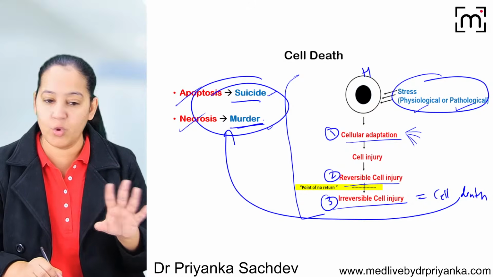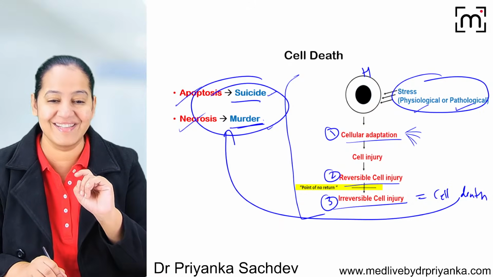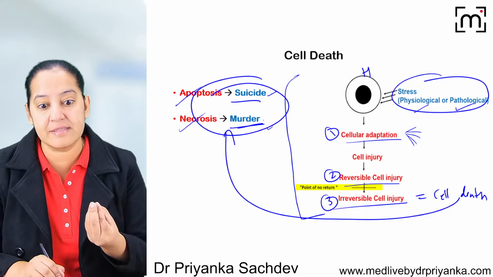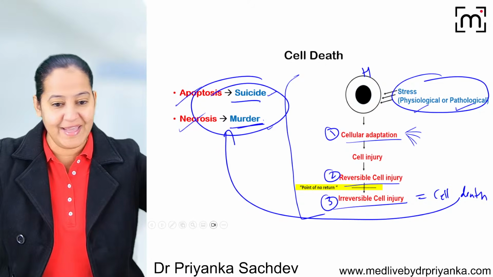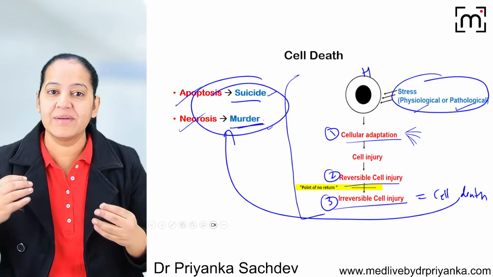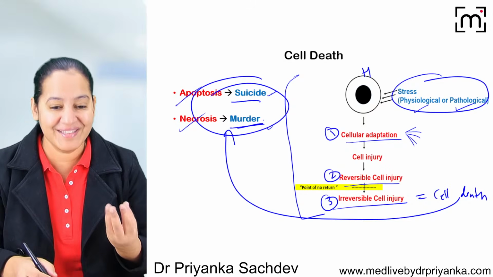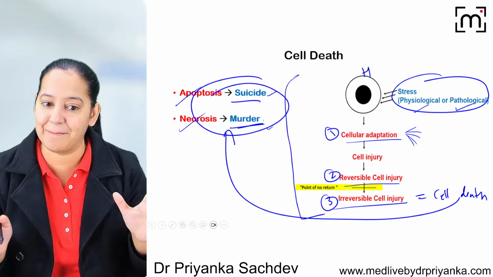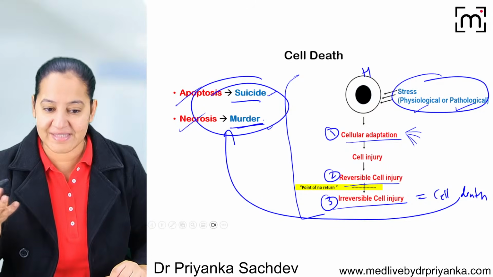Second, in apoptosis, no leakage, no inflammation because it is silent. It is like suicide. And in necrosis, the cell bursts and cytoplasm leaks out everywhere and calls everyone. So it is like shouting in the murder. So here the cell is bursting, leakage happens and inflammation happens. That is the basic difference between them.